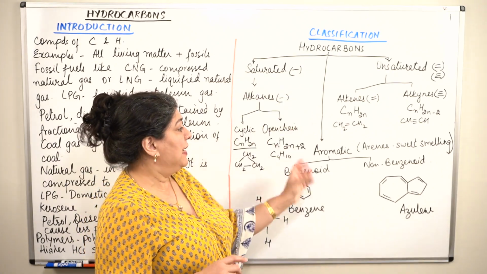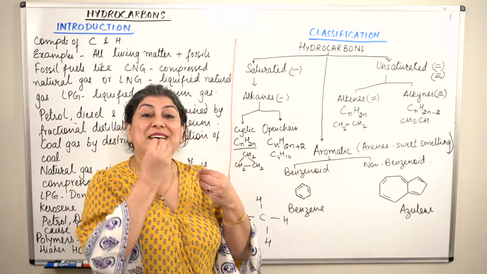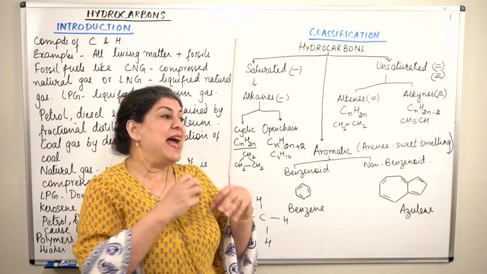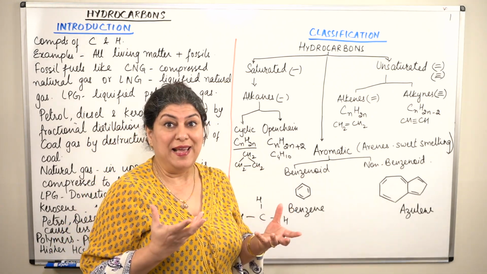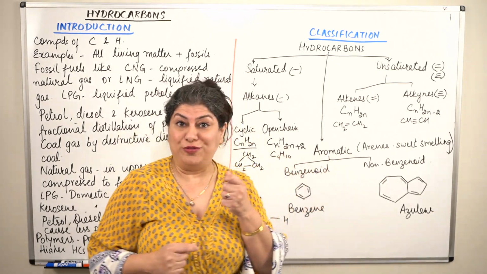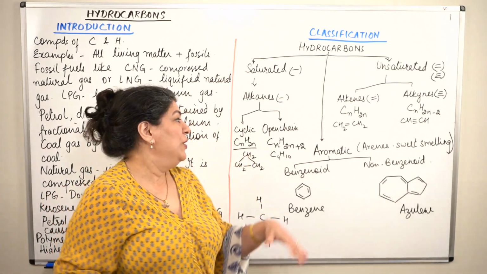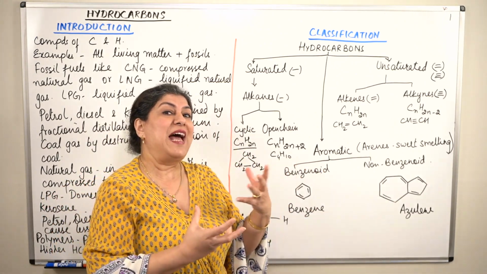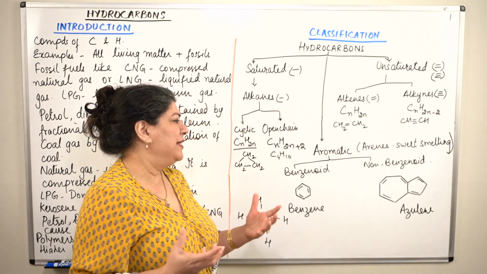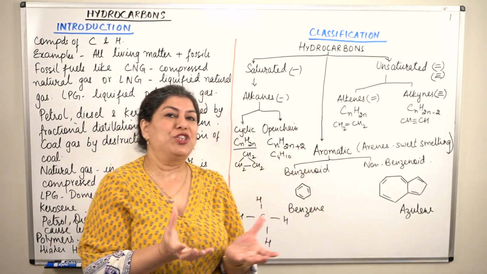Then comes a third class of hydrocarbons, which are known as aromatic. Aroma is a nice smell. They smell, and that is why we call them aromatic. I like the aroma of this flower. I like the aroma of this perfume. So, they are compounds that have smell, and usually aromatic compounds have special characteristics.